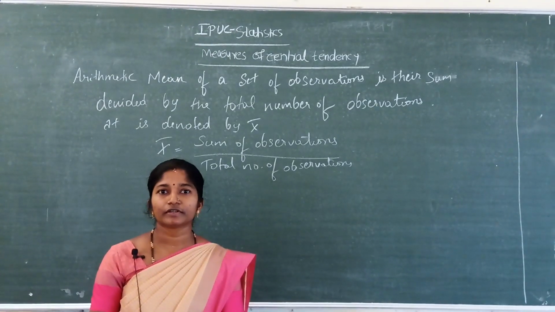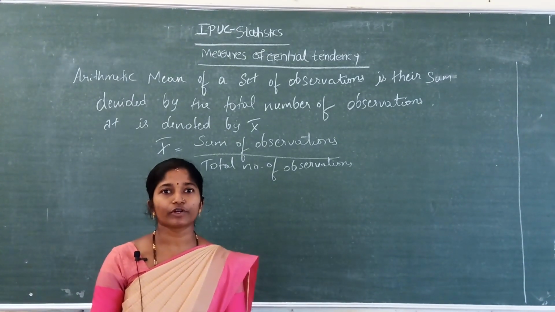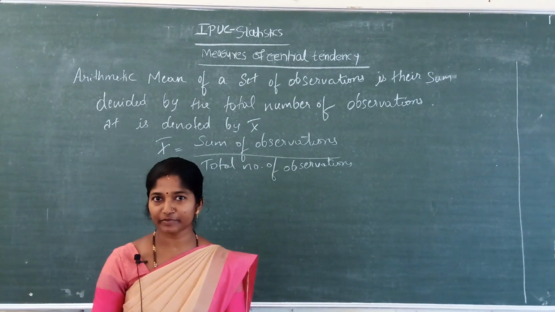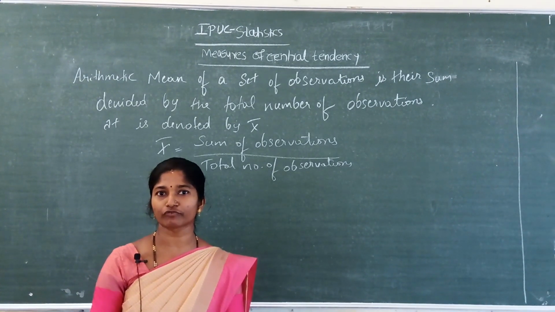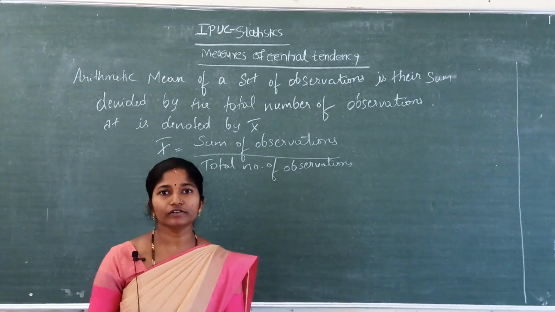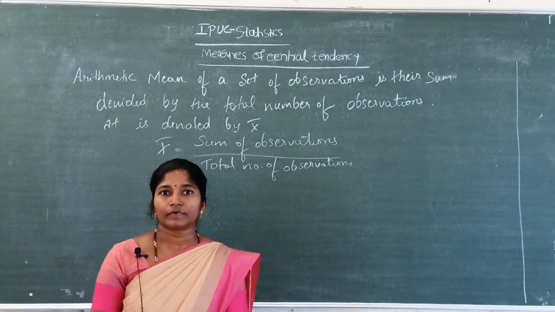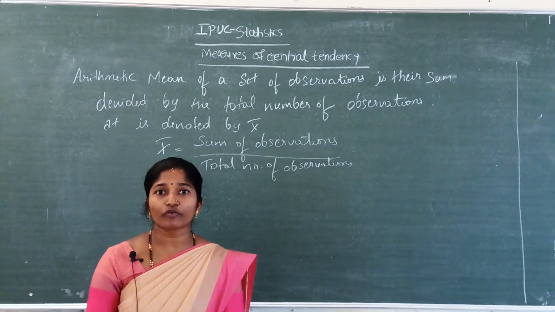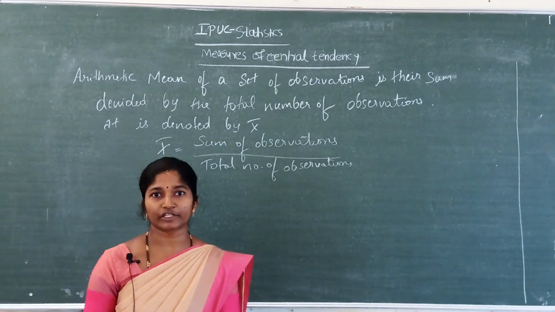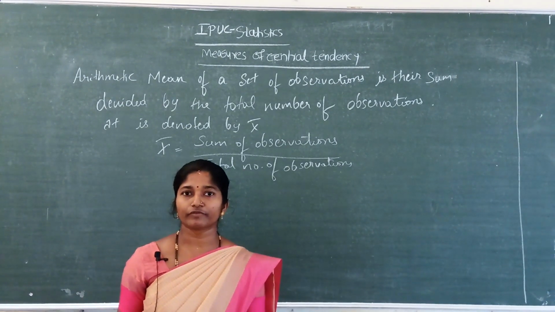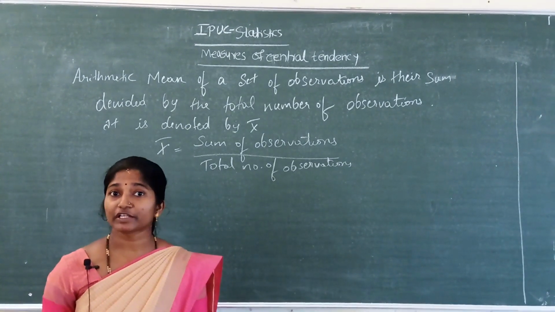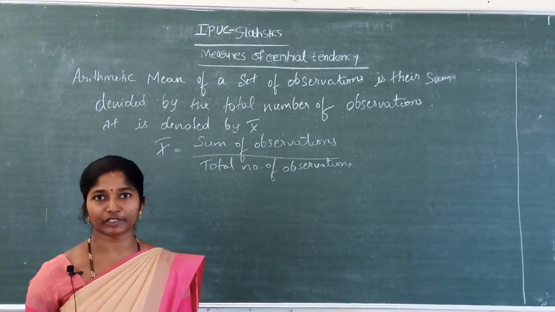Namaste everyone. So, measures of central tendency. What do you mean by central tendency? Central tendency means it is the property of concentration of the values around a central value in the data. See the types of average. The first one is the arithmetic mean. We have studied simple arithmetic mean and weighted arithmetic mean.